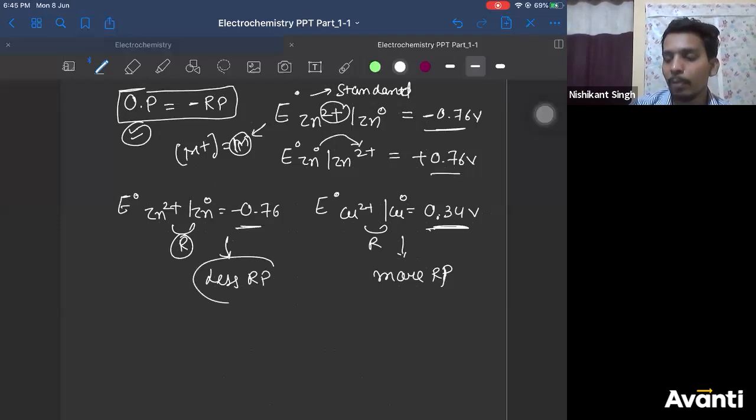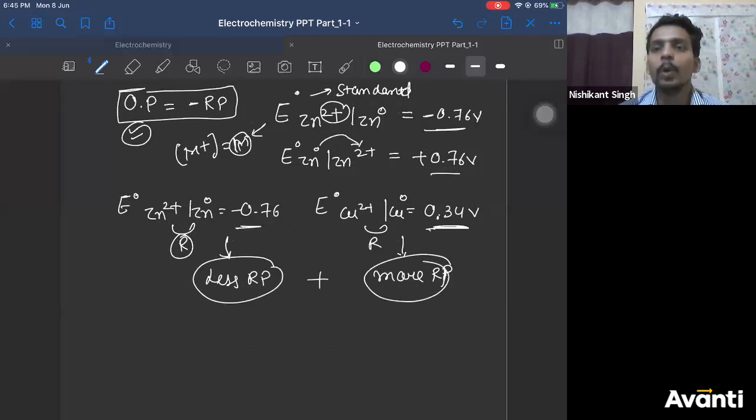If I bring them together, copper has more reduction potential. That means the tendency of copper to do reduction is more, and the tendency of zinc to do reduction is less. So who will do reduction, copper or zinc? Copper will do the reduction because its reduction potential is more.